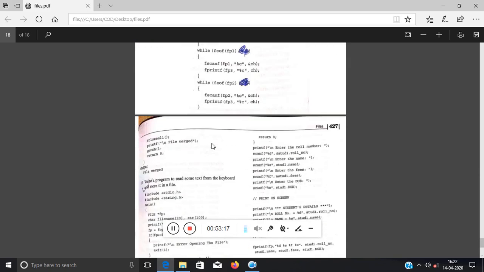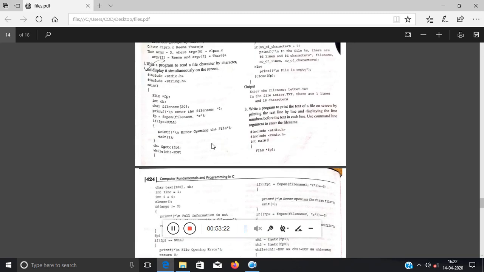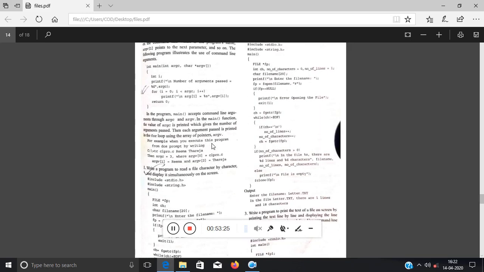Okay, and I would like to mention one extra function, that is the rewind function, rewind with brackets. Suppose you have reached the end of the file after reading properly. If you want to read that file again, obviously the file pointer is at the end, so you have to reset the pointer back to the beginning.